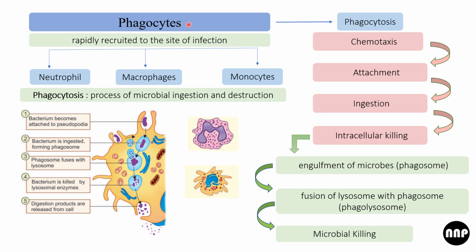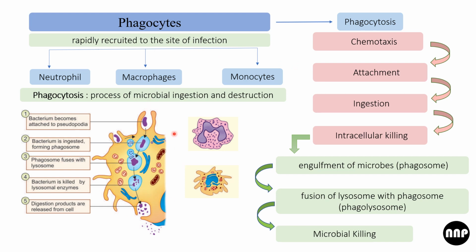Coming to the phagocytes. Phagocytes are rapidly recruited to the site of infection. The examples are neutrophils, macrophages, and monocytes. The process is known as phagocytosis, ingestion and destruction of the microbes. You can see in this diagram, the bacteria gets attached to the pseudopodia, is ingested and forms a phagosome. Then the phagosome fuses with the lysosome to form a phagolysosome. Due to the lytic enzymes, the bacteria get digested, and the digested products are released by exocytosis.